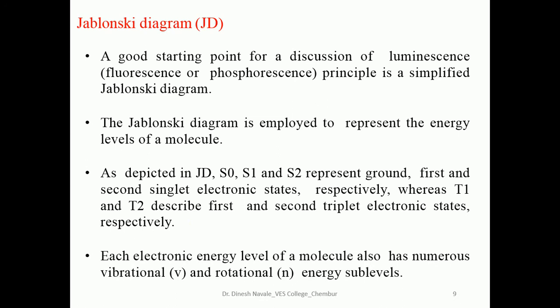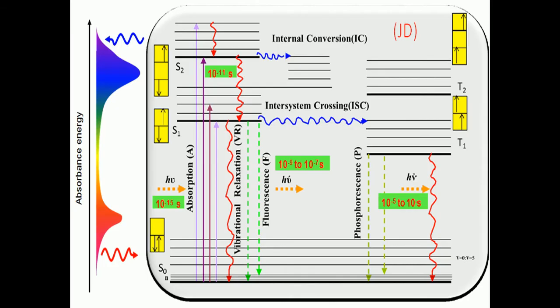Each electronic energy level of a molecule has numerous vibrational and rotational energy sublevels. So this is the actual Jablonski diagram. You can observe the energy in this direction. This is the S0 ground level, S1 and S2 the first and second singlet excited levels, and T1 and T2 stand for the triplet excited states. In this diagram we observe the different types of electronic transitions, where IC stands for internal conversion and ISC stands for intersystem crossing. If we observe this molecule, what does F stand for?